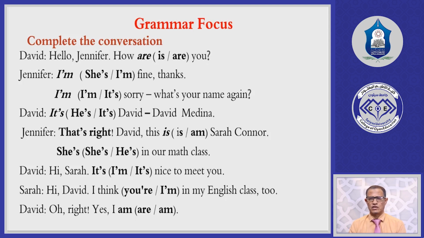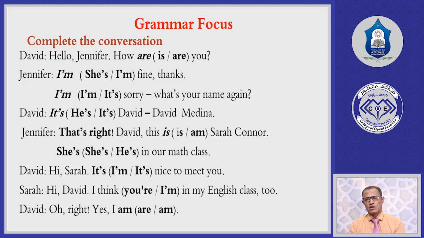Now look at this, read this conversation, and choose the best alternative from this practice. Number 1, David said, hello, Jennifer. Then you say, how, space, you. So you have is and are. It will be how are you, because now we have you, so it should be are, and you know that are is used with you. Jennifer said, okay, space, fine, thanks. Is it I'm fine or she's fine? Because the question was how are you, the answer will be I'm fine, thanks.